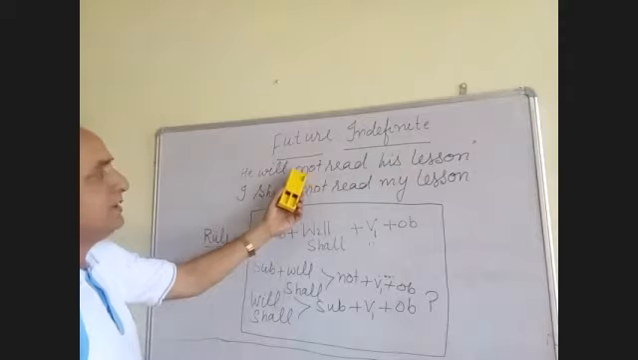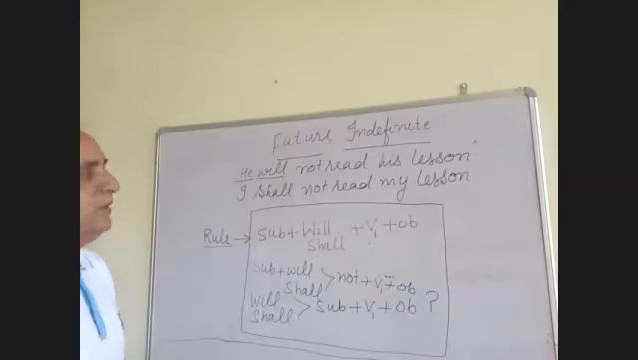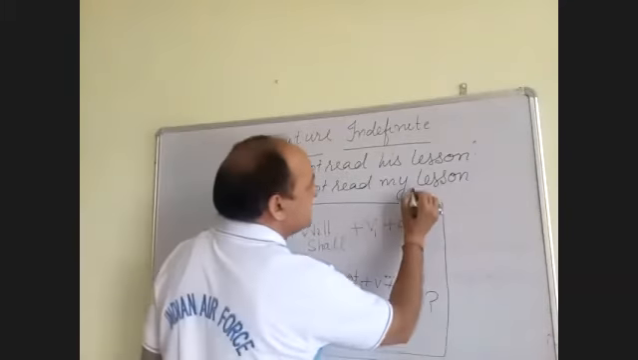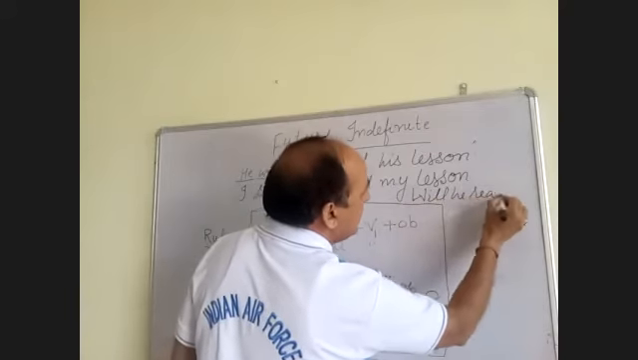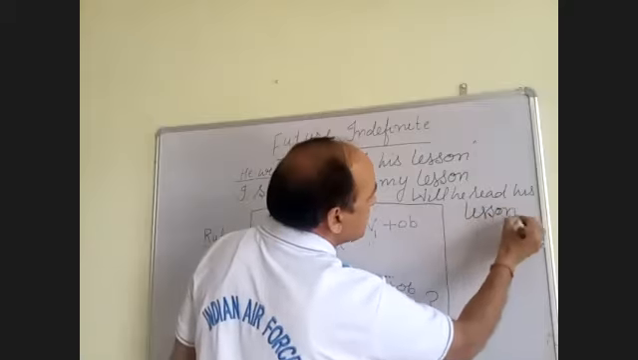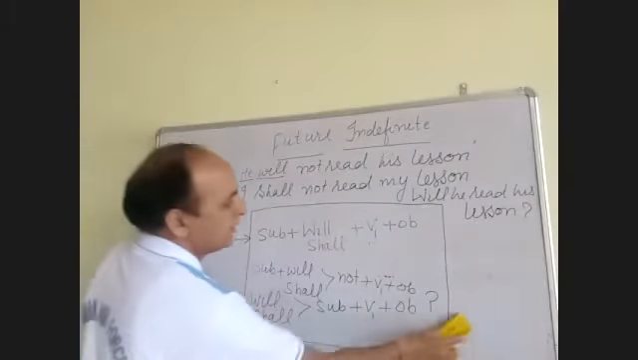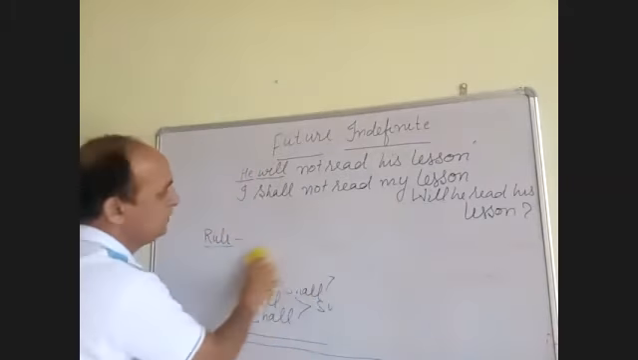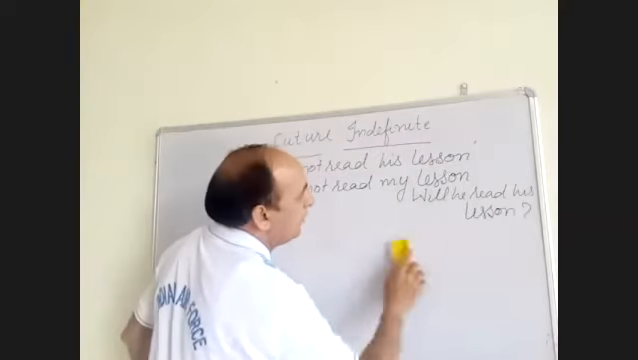You can convert the sentence into interrogative by just interchanging the subject and helping verb. What will be the sentence? Will he read his lesson? And question mark. Like this, the sentences you can convert into negative, interrogative, and affirmative. Okay, this is the simple rule. This is just a simple rule of future.